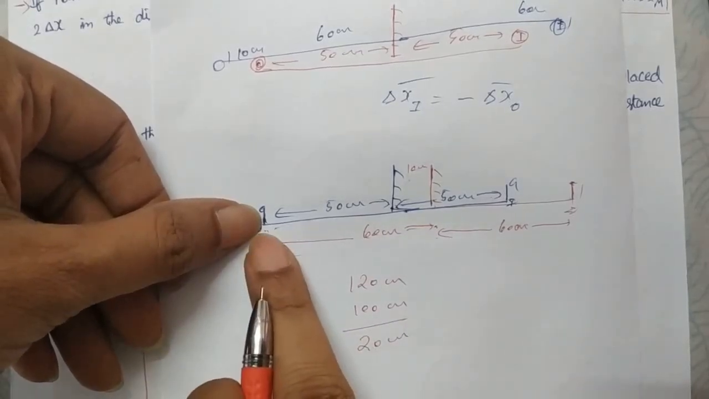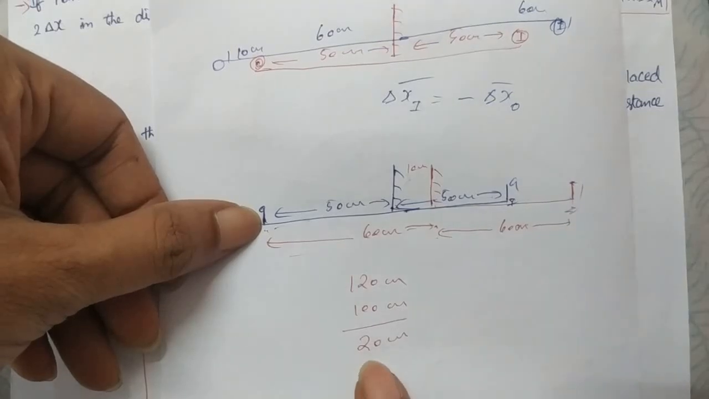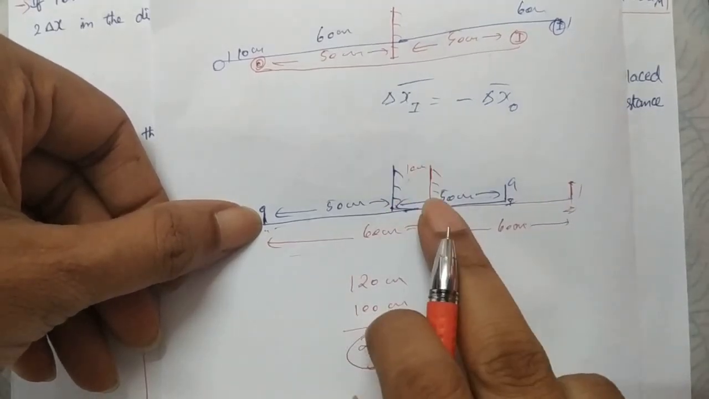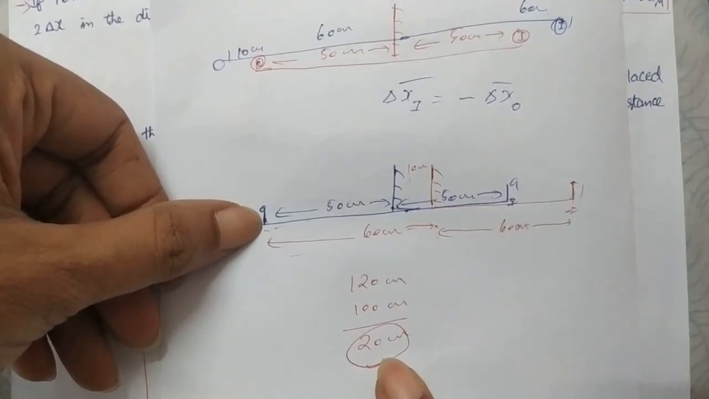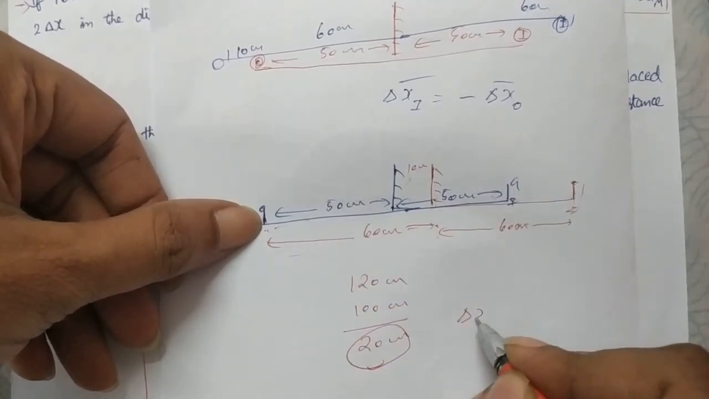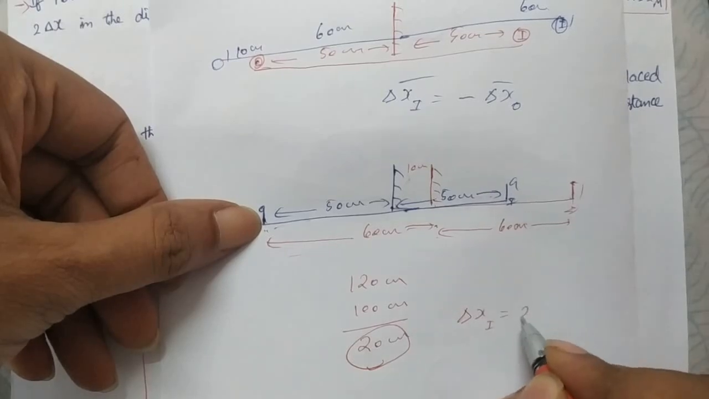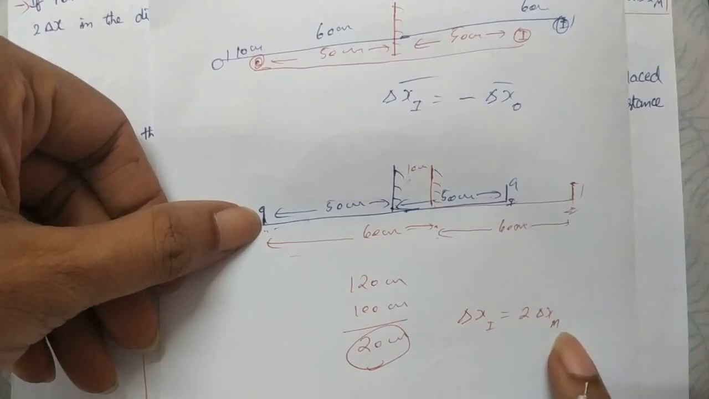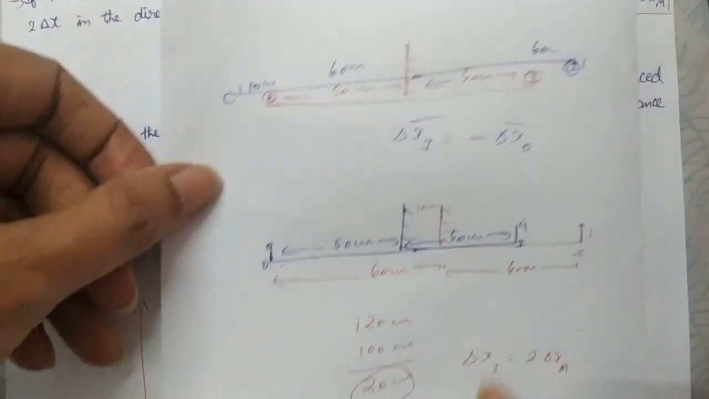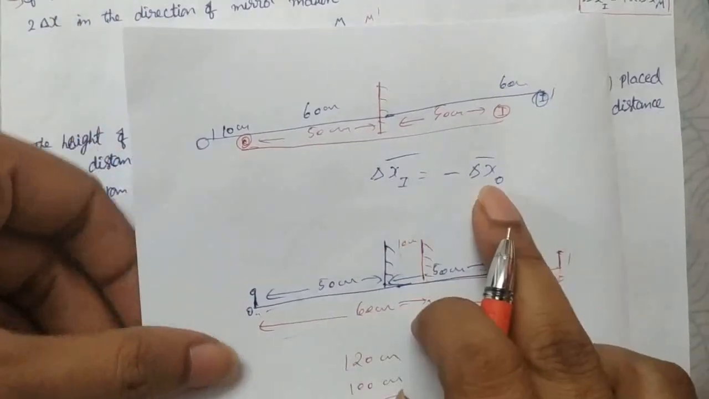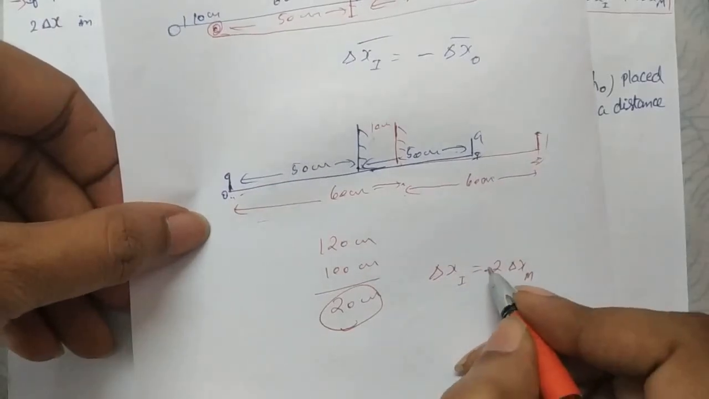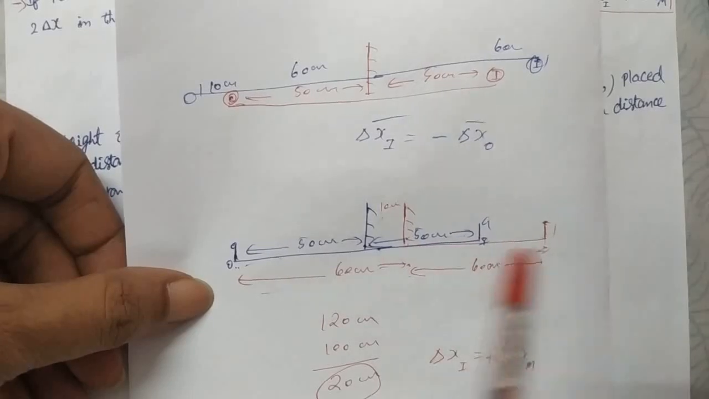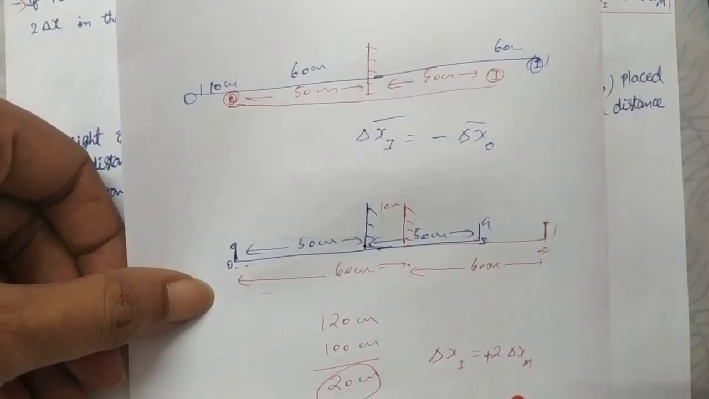So the object is not moving, only the image moves. How much distance does the image move? 20 centimeters. So if the mirror moves 10 centimeters and the image moves 20 centimeters, then we can write delta x of image is equal to 2 times delta x of mirror, not object, mirror. For the object it is the same, only in the opposite direction. For the mirror, the same direction, plus, we are getting. You see that as the mirror moves in a direction, the image also shifts in the same direction. That's why we have to take plus here.